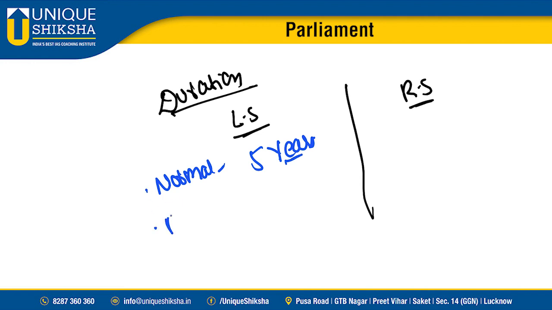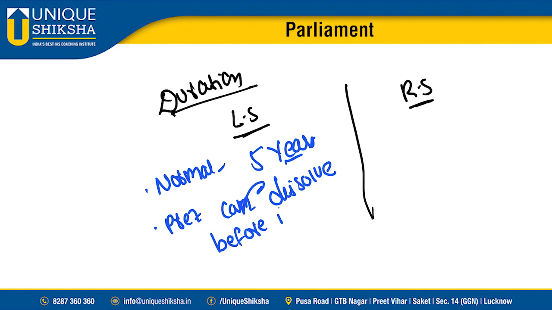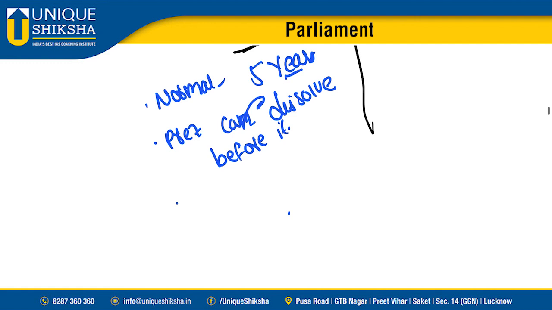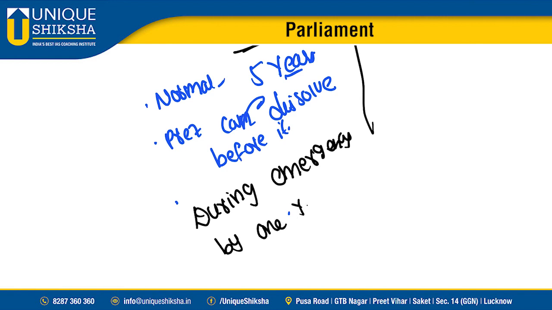However, the president can dissolve it before the term of 5 years. And earlier we discussed national emergency. During the times of emergency, we can extend the tenure by 1 year at a time.